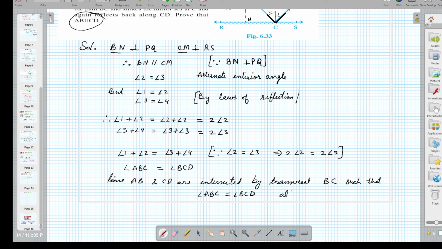That is why, because alternate interior angles are equal, therefore line AB is parallel to line CD. So this is the thing we wanted to prove. So we can write: hence proved.